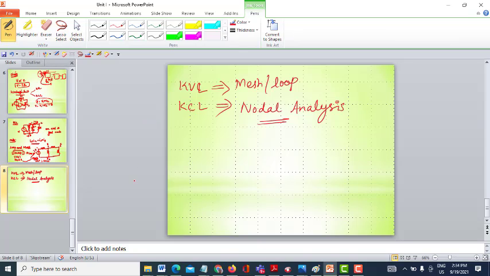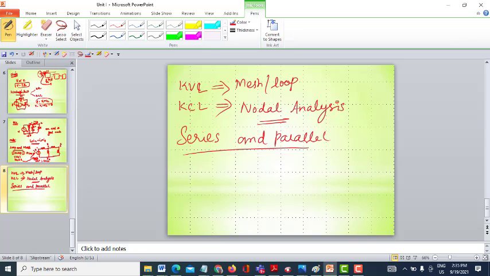Okay. So mesh is a special part of the loop which does not have any inner loop, whereas a loop can have inner loops also. A loop is also a closed part of the circuit which will have inner loops, whereas mesh is a special part of the loop which does not have any inner loop. So this is about mesh and nodal analysis, and we are going to read about series and parallel connection of circuit elements.